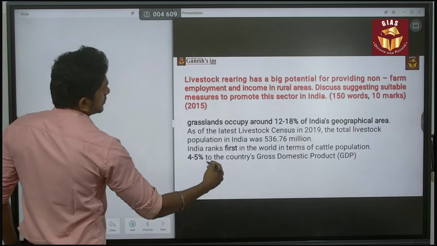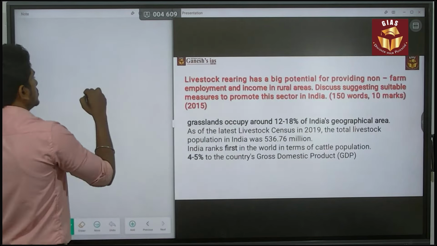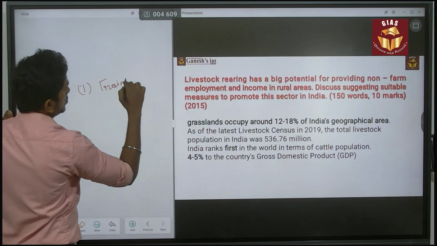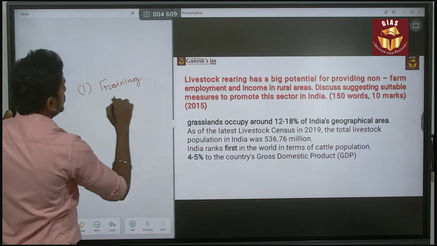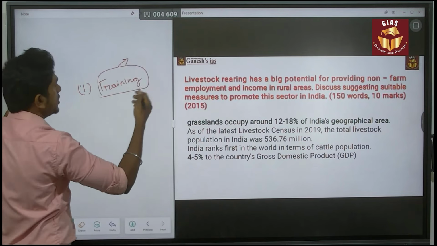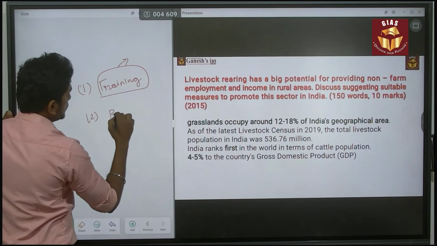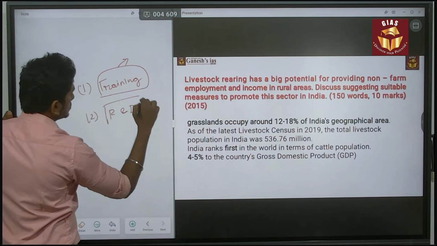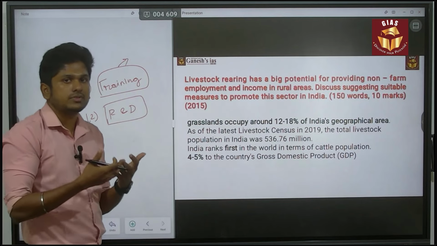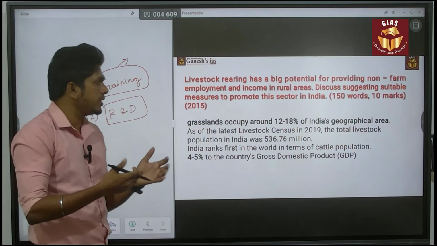The next major part of the question is about suggesting measures to promote this sector. You have to improve the training activities for rural people to do their livestock rearing in a more scientific manner. So you have to give training activities, and also spend on R&D, because many more diseases are emerging related to livestock. In that scenario, we need to improve our R&D spending related to livestock.